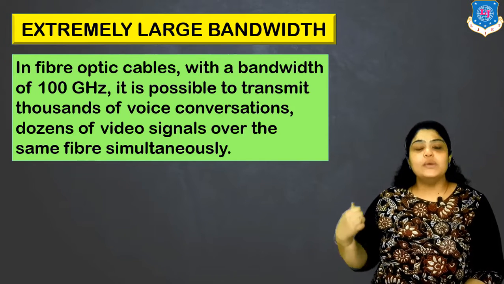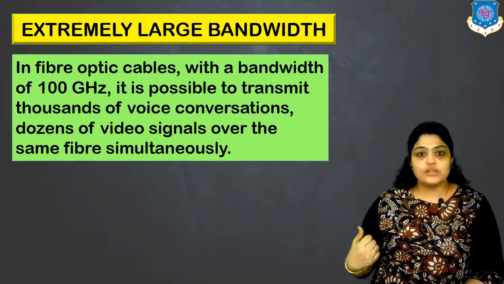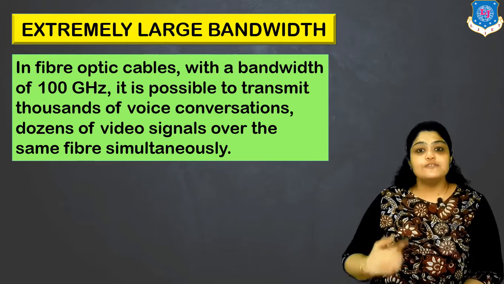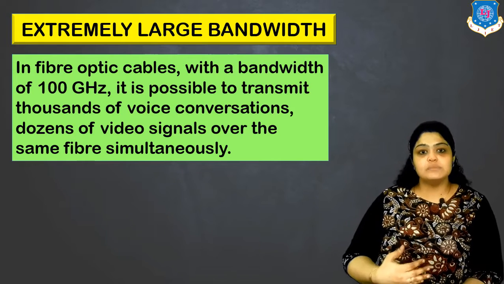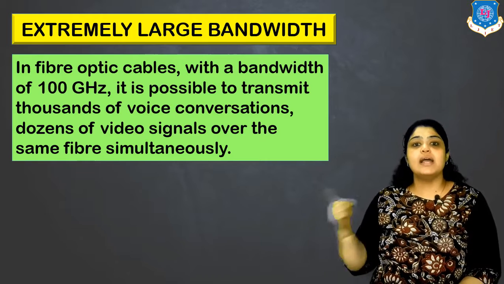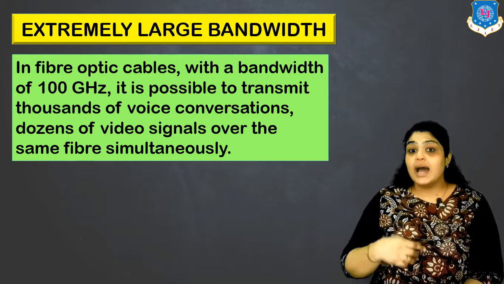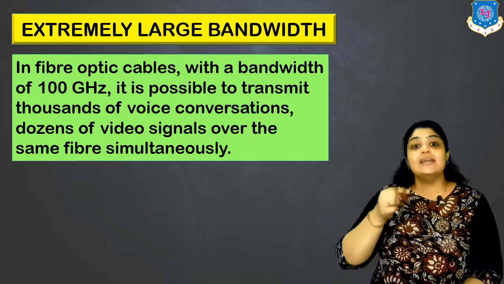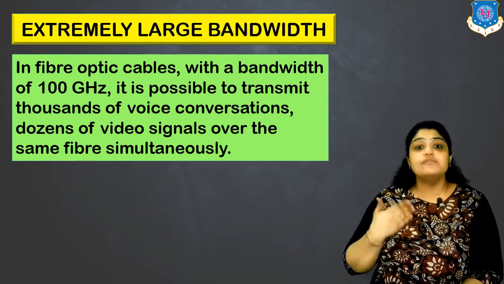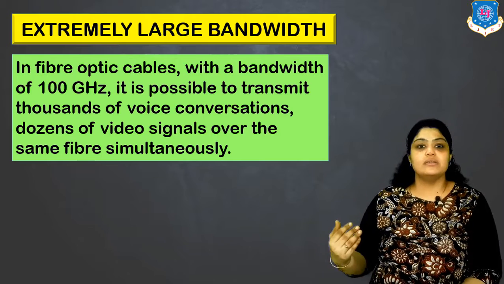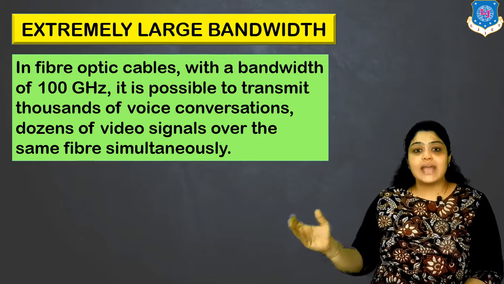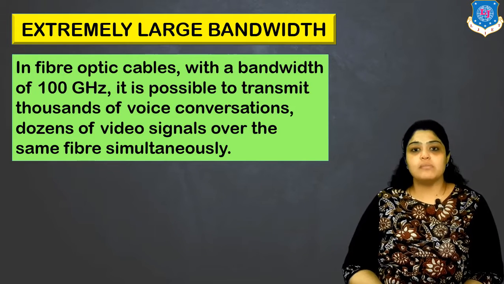So with a bandwidth of 100 gigahertz, it is possible to transmit thousands of voice conversations, dozens of video signals and hundreds of text messages together simultaneously through the same cable at the same time. How is that possible? You send one particular signal at one frequency, and what is the range of available frequencies? 10 raised to 11 hertz. So these many signals together can be sent through the same cable.